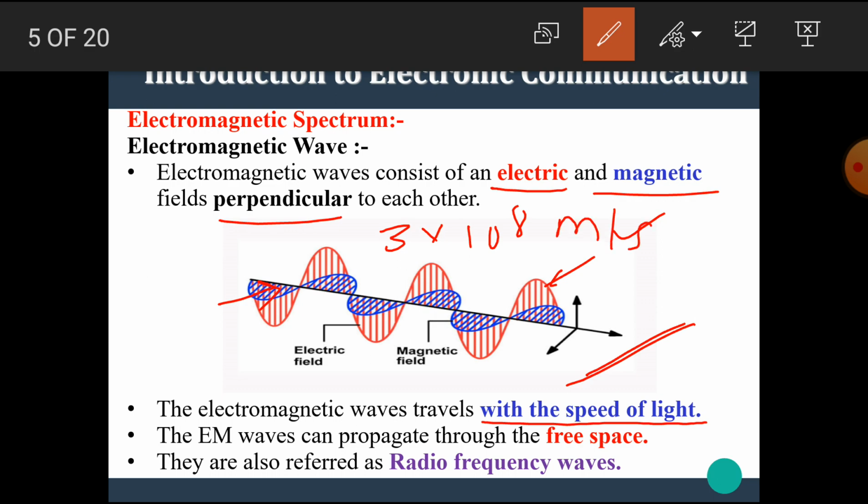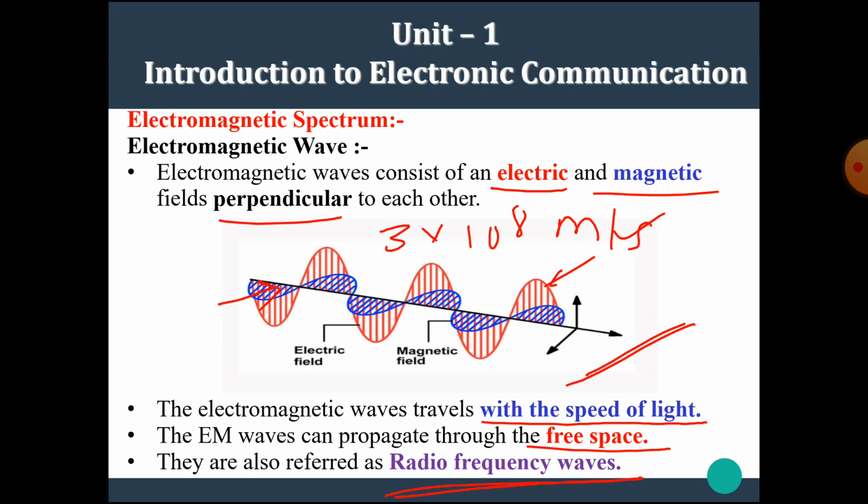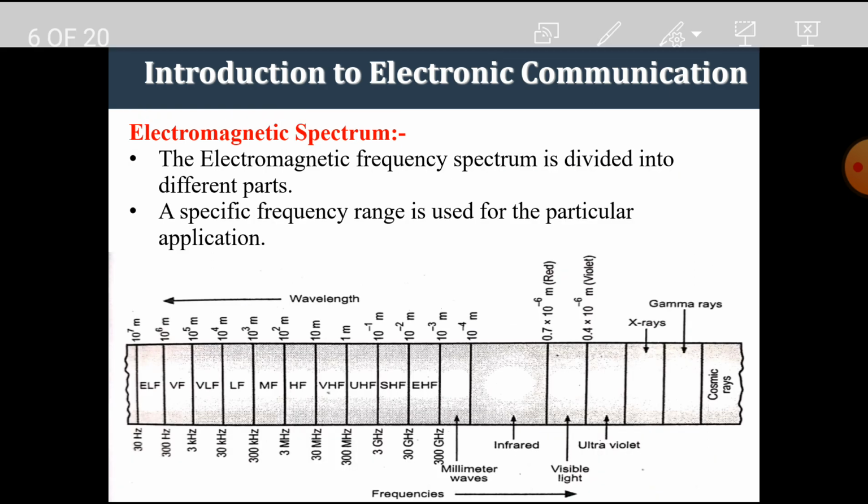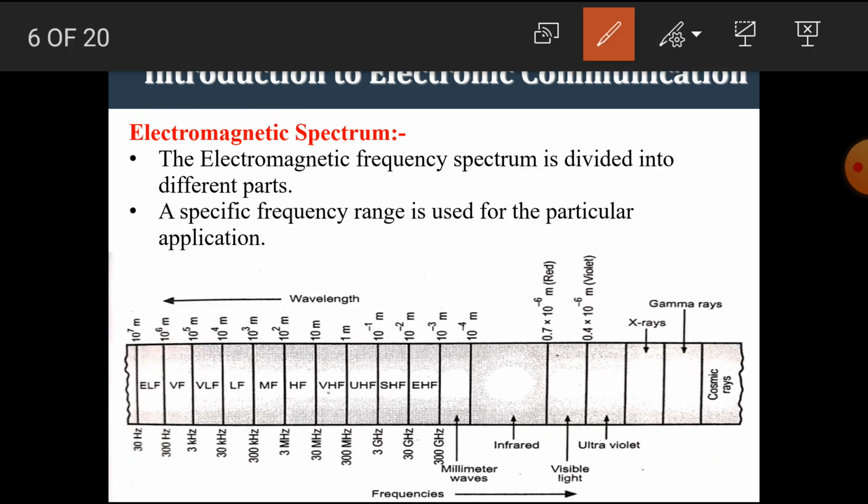The electromagnetic waves can propagate through free space. They are also referred to as the radio frequency waves. I hope you all understand the basic information about the electromagnetic waves. Let's see the electromagnetic spectrum. The electromagnetic frequency spectrum is divided into different parts for the classification purpose only. A specific frequency range is used for the particular application.